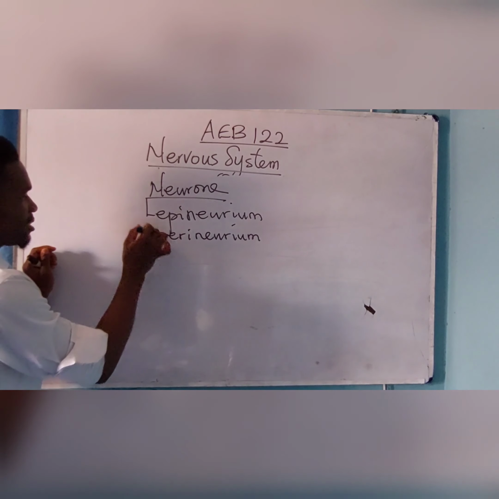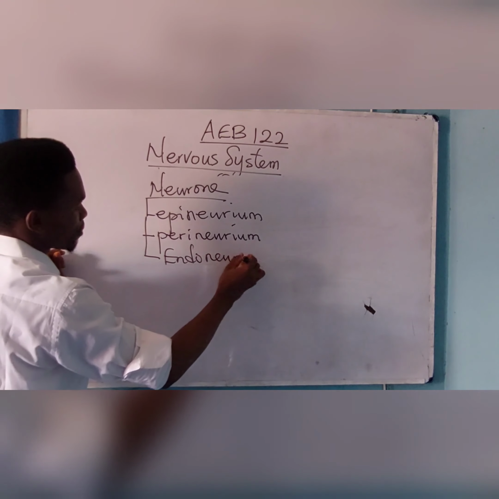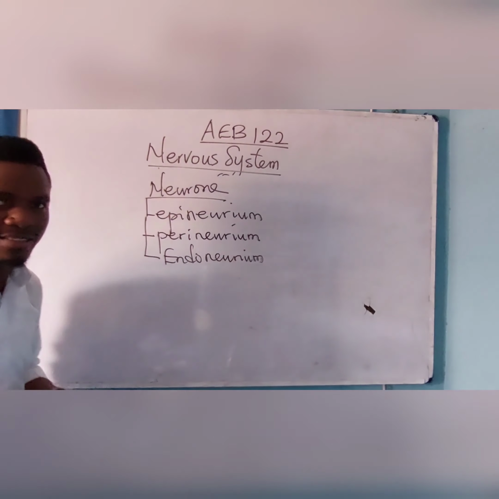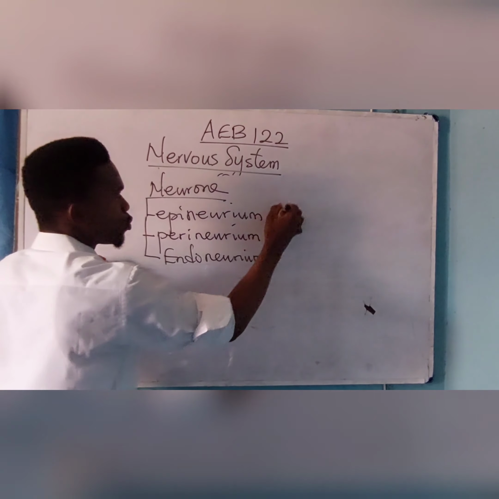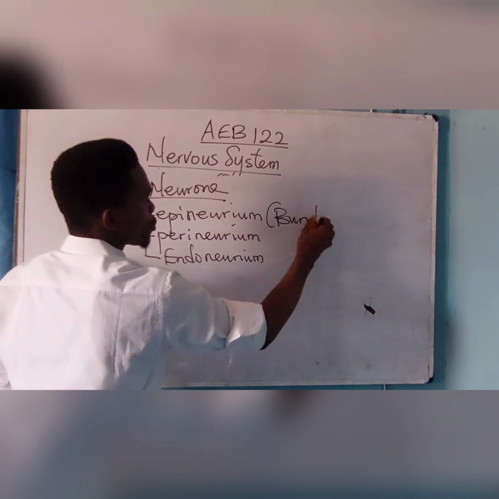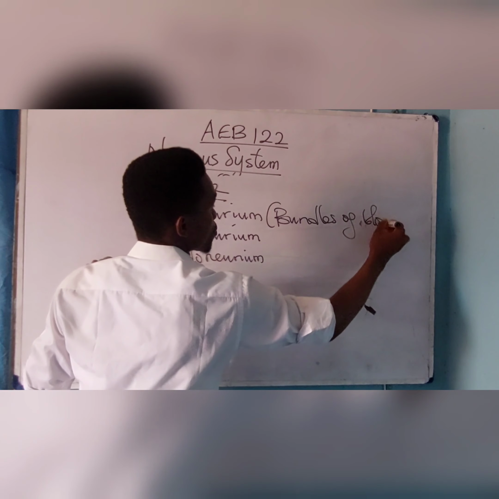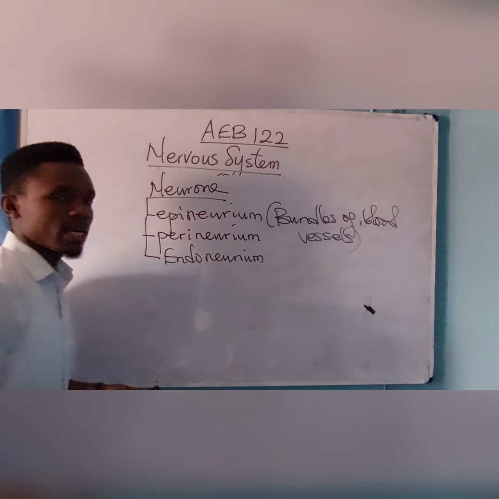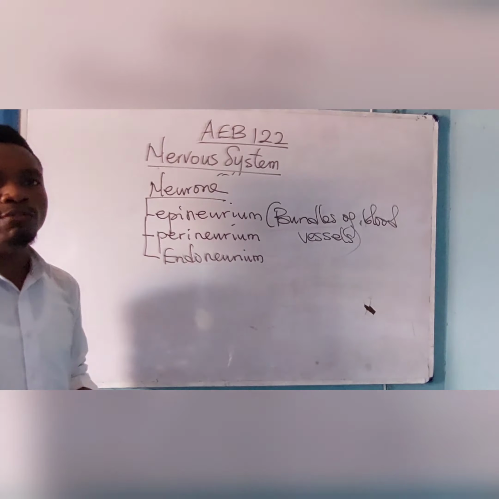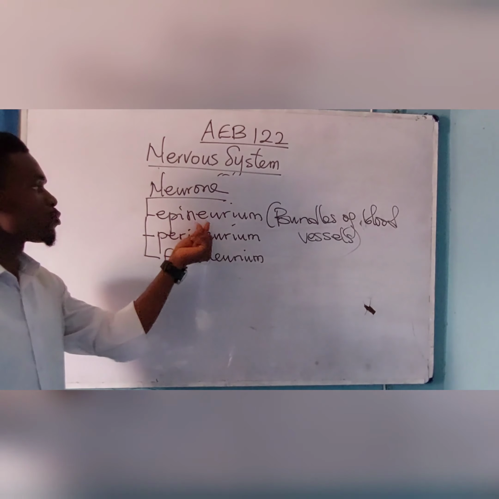And the third membrane is called the endoneurium. Please, in the epineurium, there are bundles of blood vessels. They might ask you, which membrane of the neuron is made up of bundles of blood vessels? Please, it is what?